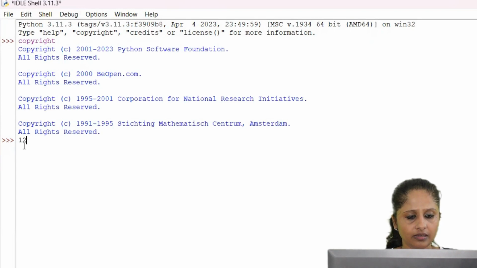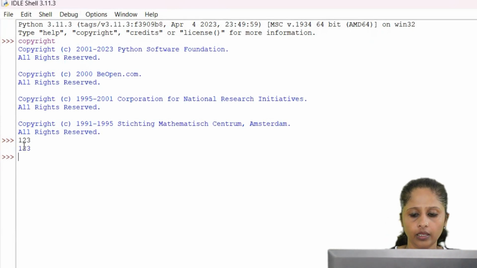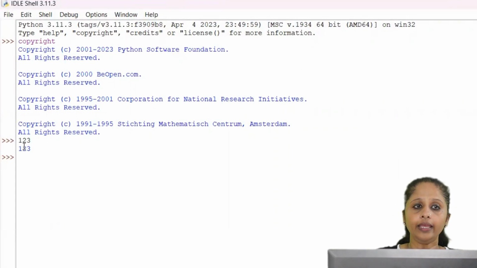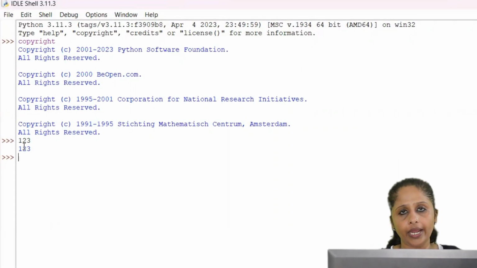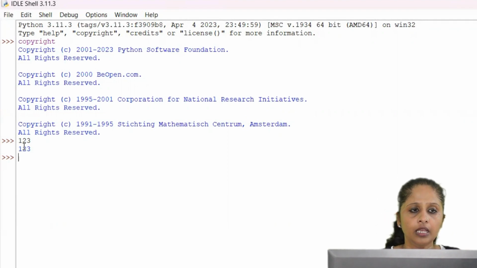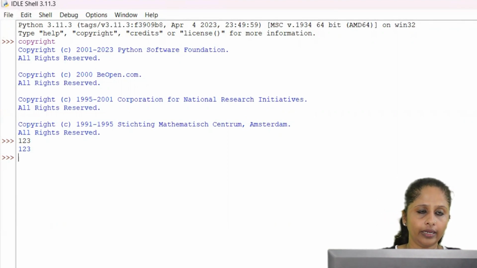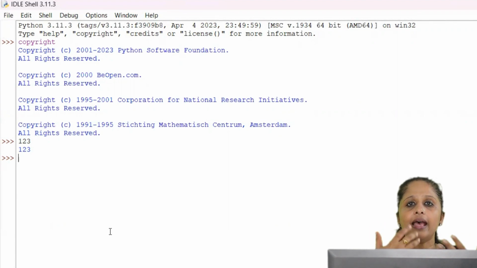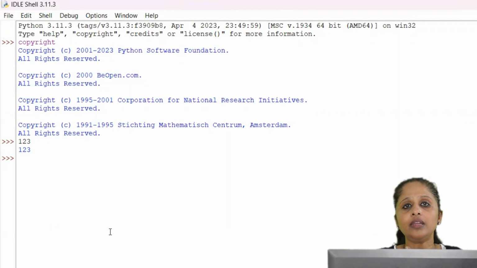Now let's just type a number like 1, 2, 3, press enter, and you get 1, 2, 3 there. And there are two modes for writing a Python program. This mode, whatever you can see now, is our interactive mode. Interactive mode means interaction, that is direct communication. You give a question, you get the answer.